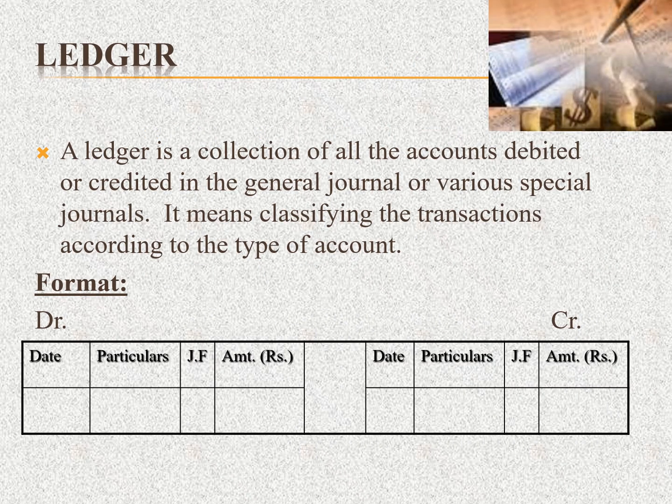The ledger means a group of accounts involved in the transactions, for example personal accounts, real accounts, and nominal accounts. The ledger is the collection of all the accounts debited or credited in the general journal or various special journals. It means classifying the transactions according to the type of account. It is divided mainly into two parts, the debit side and the credit side. On the debit side we have the date column, the particulars, the journal folio column, and the amount column. The credit side follows the same procedure: the date, the particulars, the journal folio, and the amount.